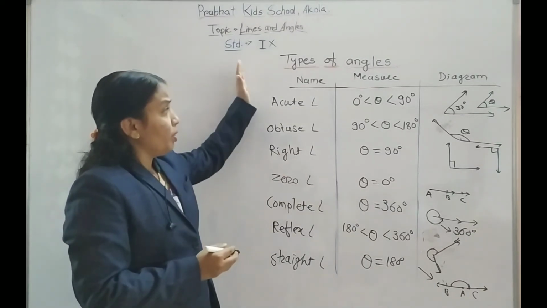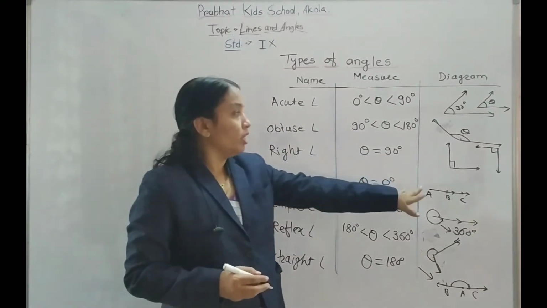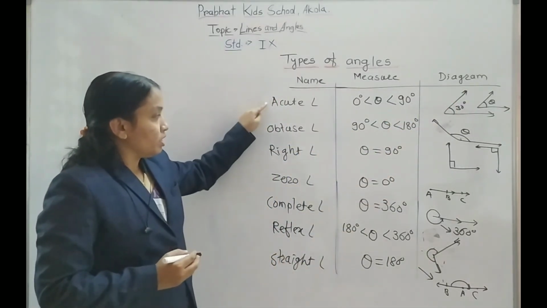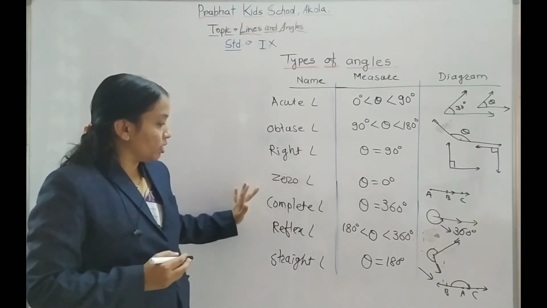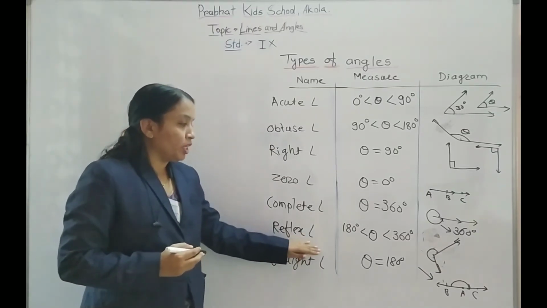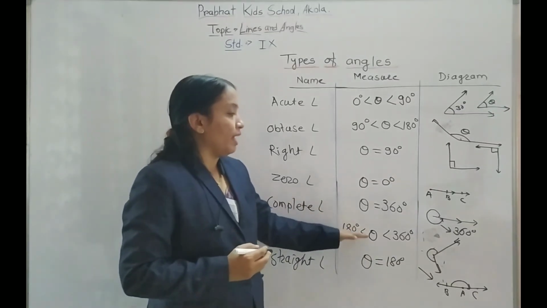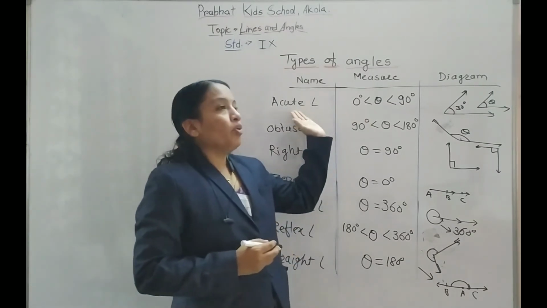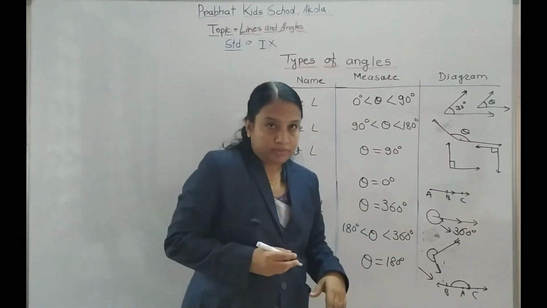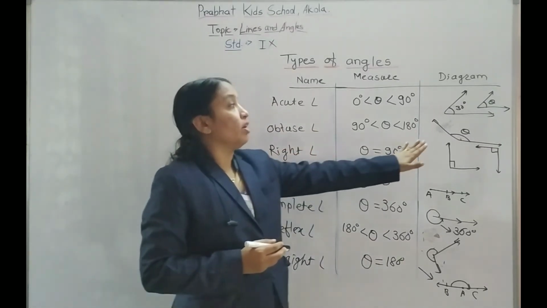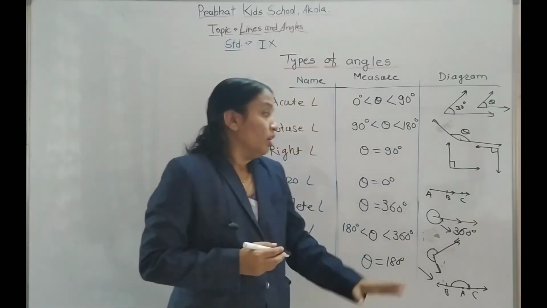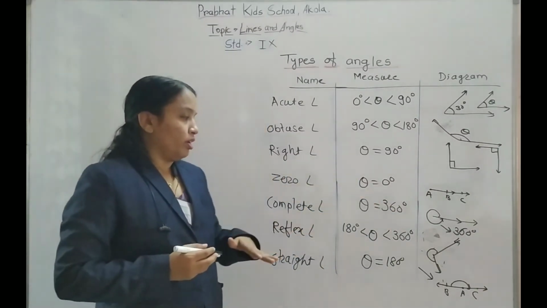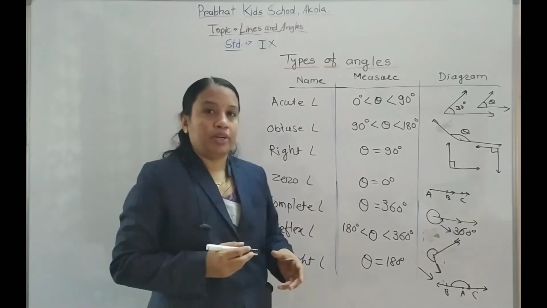Now you have to write this on a chart and properly draw the diagrams with names, and give one example each: acute, obtuse, right, zero angle, complete angle, reflex. Keep in mind, for a reflex angle the measure is greater than 180 and less than 360. Now if you observe, the acute angle always lies in the first quadrant, and the obtuse angle always lies in the second quadrant. What about the reflex angle? A reflex angle always lies in the third or fourth quadrant. Thus you can interlink this with coordinate geometry also.